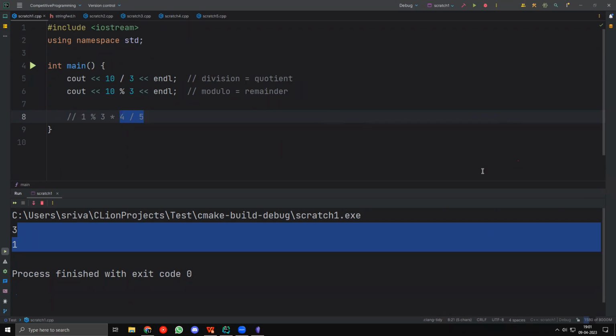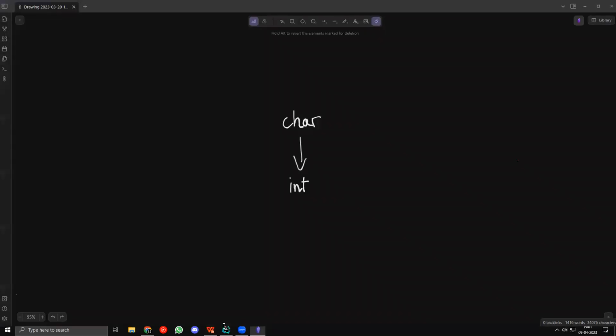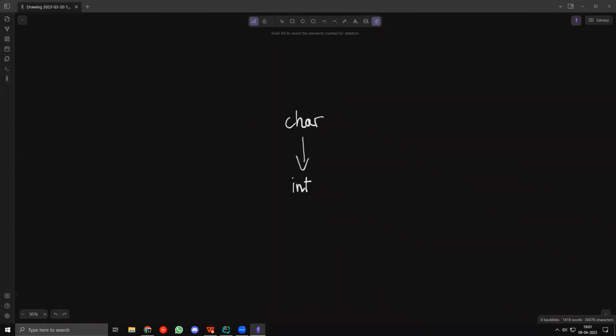Yes, Kedar, we can use it to convert a string to an integer. STOI, I mean.